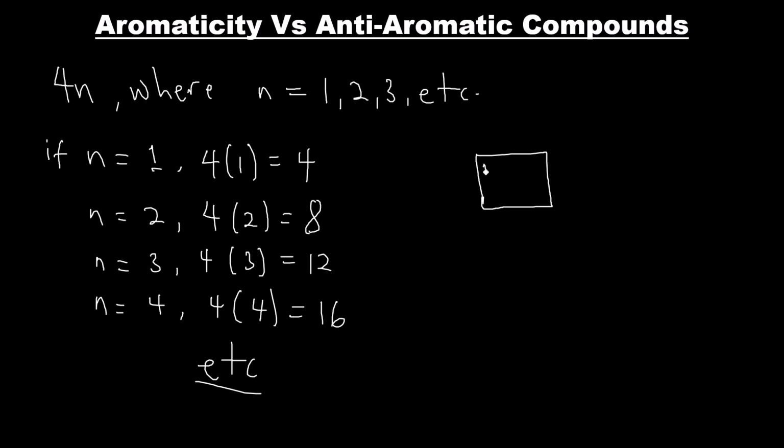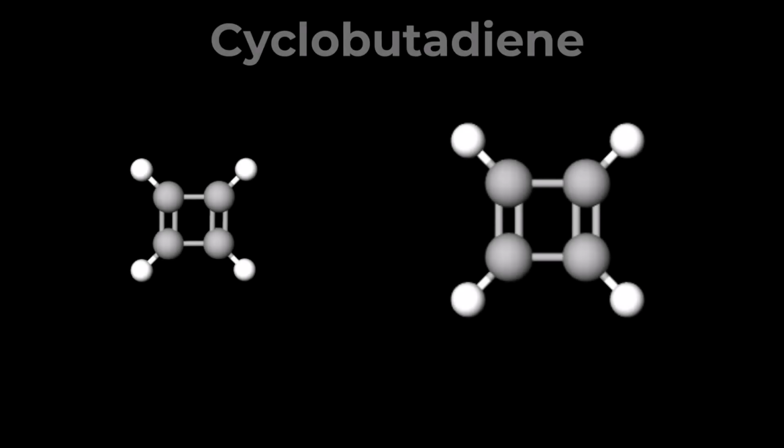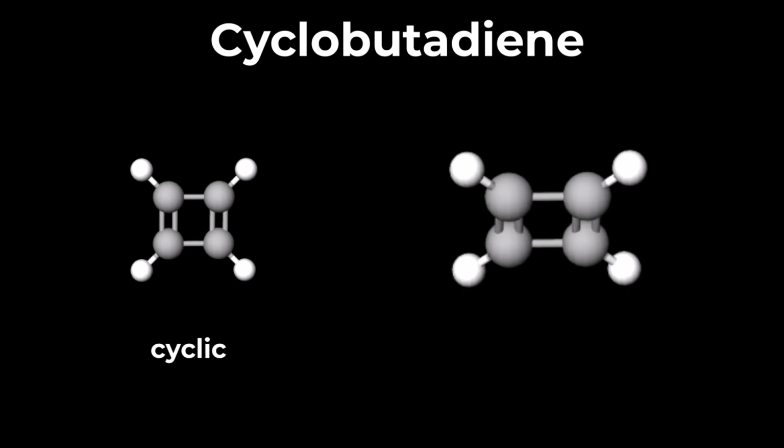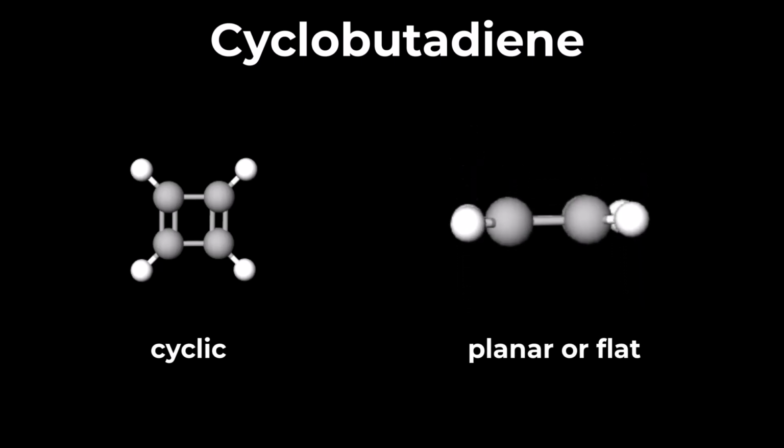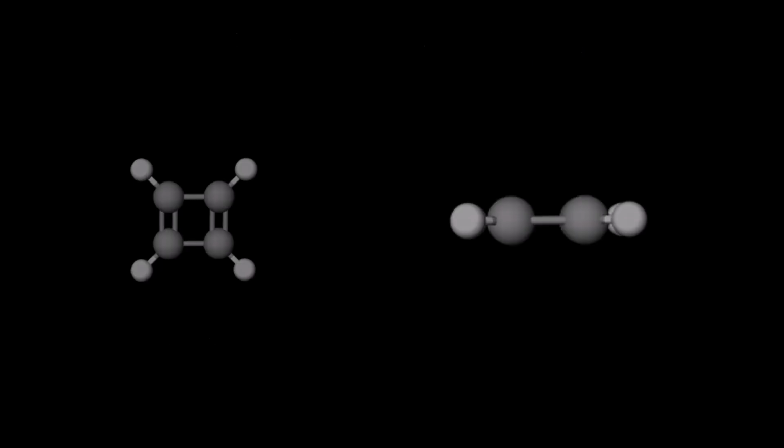So let's pick an example of an anti-aromatic compound and see. The example we'll be picking is cyclobutadiene. It is a 4-carbon ring with 4 pi electrons. How do we know that? Well, before we check the number of pi electrons, let's look at the other two rules. It is clear and obvious that cyclobutadiene is cyclic and planar from the structure we have. But instead of following the 4n plus 2 rule, which is Huckel's rule, it follows the 4n rule.